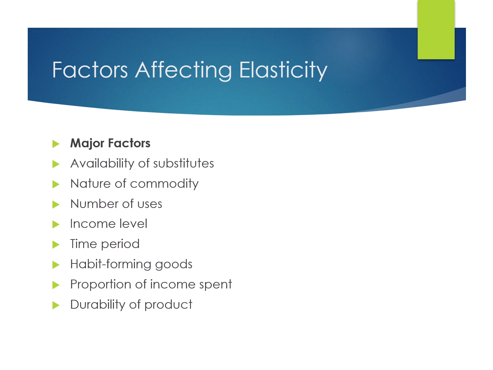Number 3 is number of uses. Goods that have multiple uses generally have more elastic demand because consumers can increase or decrease their usage depending on price changes. For example, electricity can be used for lighting, heating, cooling, and operating appliances. If electricity becomes cheaper, people may use more of it, making demand relatively elastic.